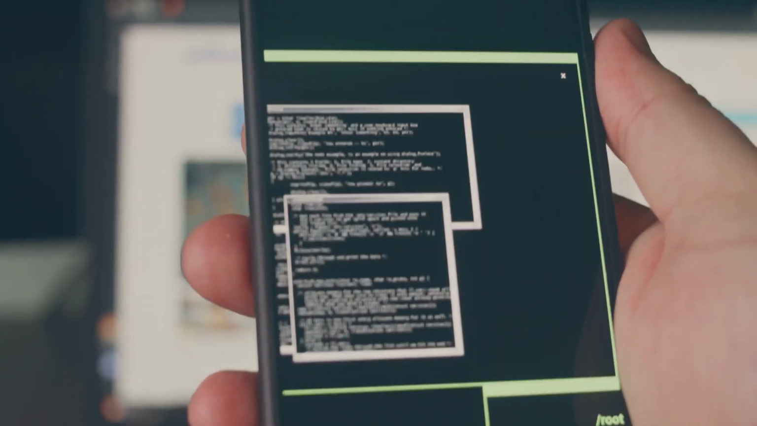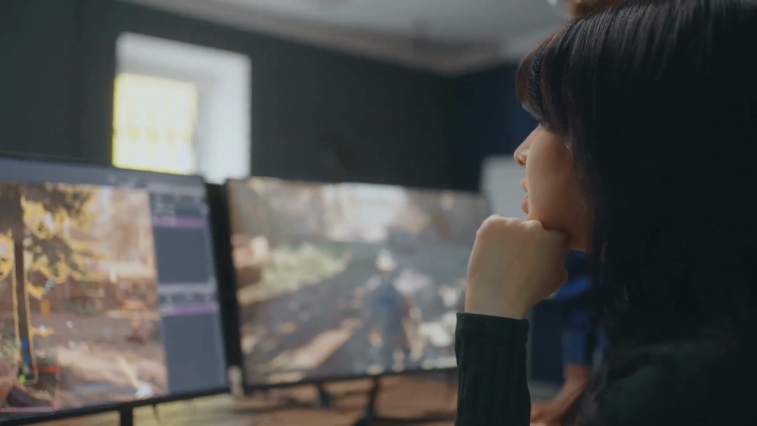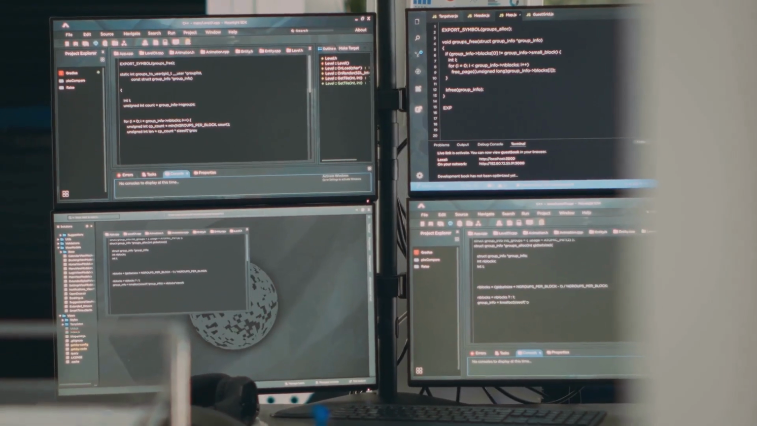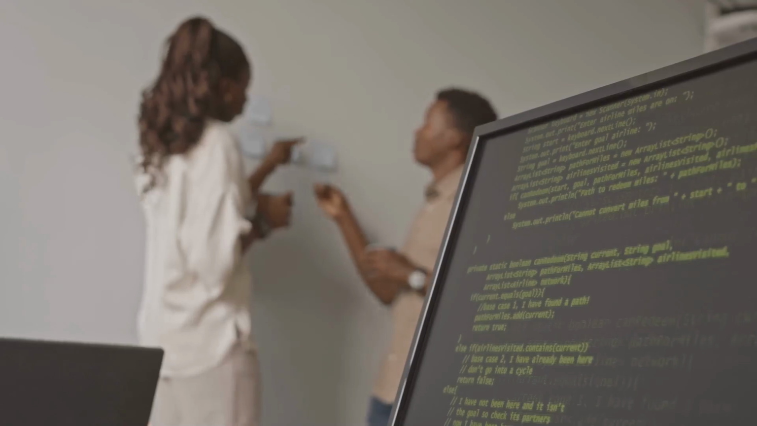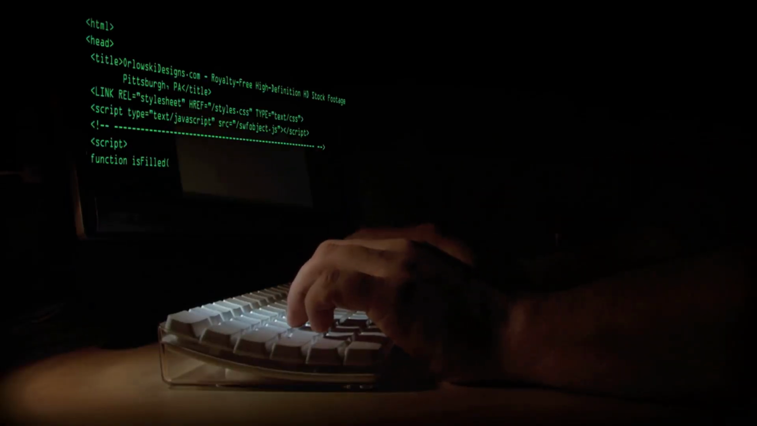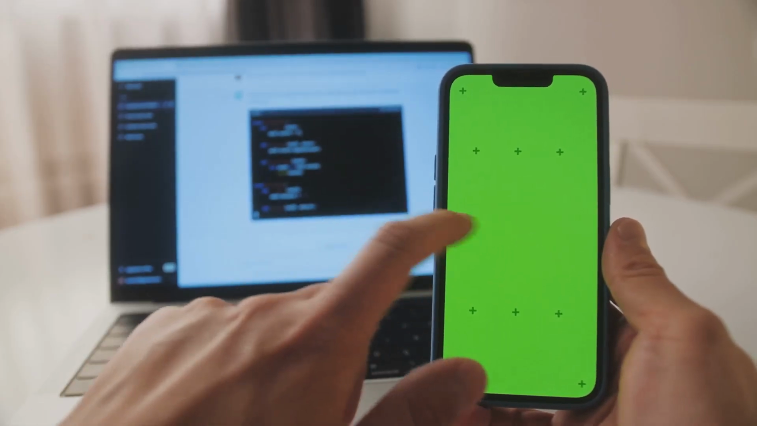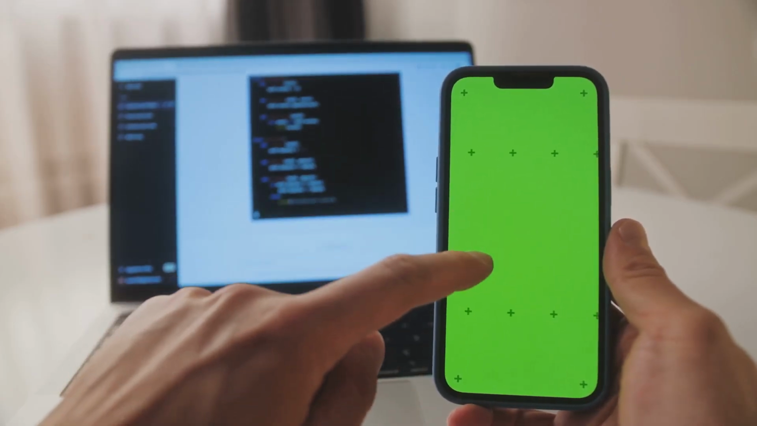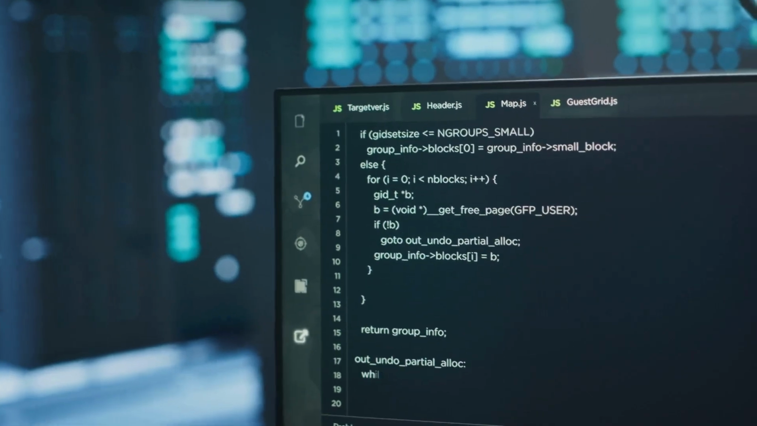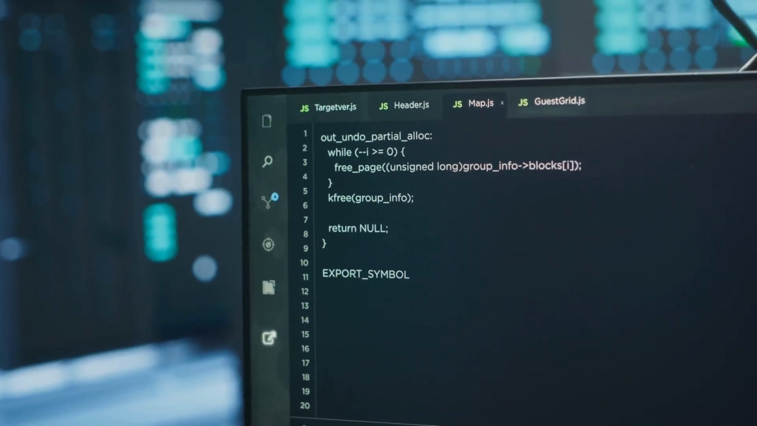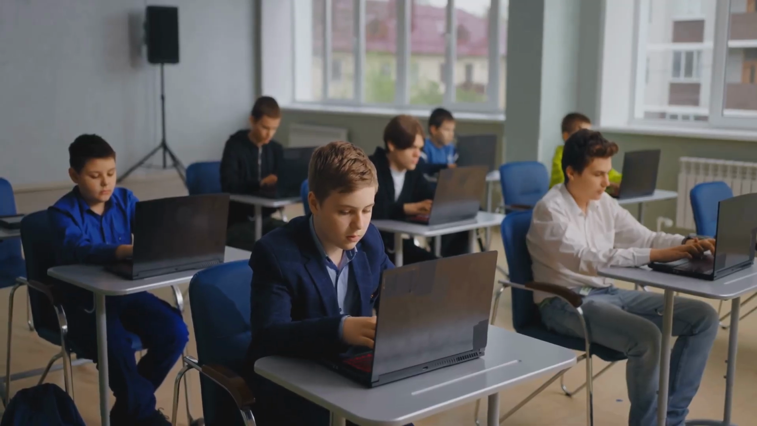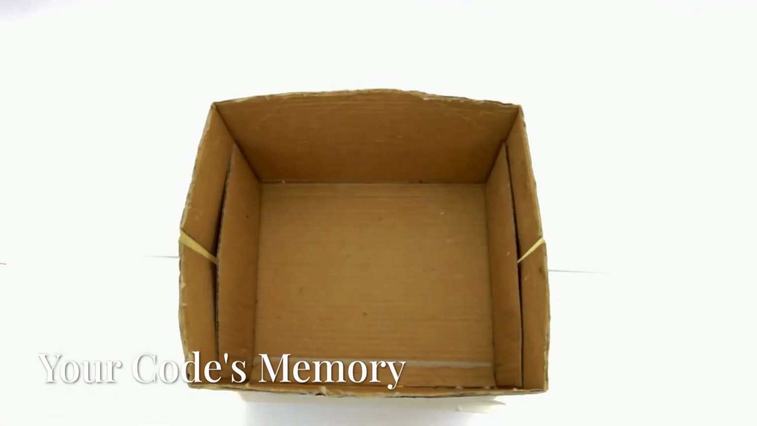Ever wondered how your phone works? Or how video games are made? It's all thanks to the magic of programming. Programming is like teaching a computer how to think. We give it instructions and it follows them. Pretty cool, right? From your smartphone to self-driving cars, programming is behind almost everything techie. It's the secret sauce that makes things work. So put on your thinking caps and let's dive into the world of code.